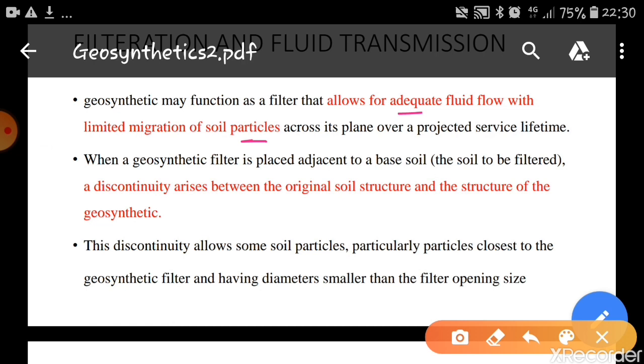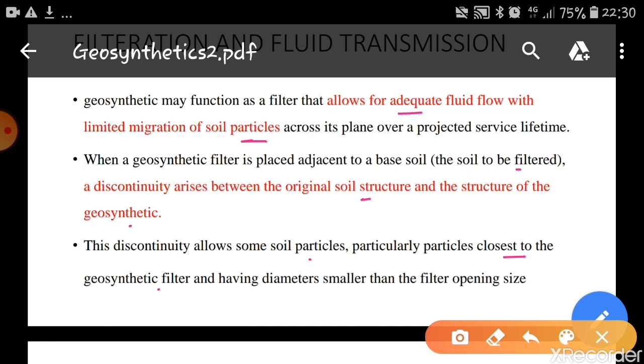When a geosynthetic filter is placed adjacent to the base soil, or the soil which has to be filtered, a discontinuity arises between the original soil structure and the structure of the geosynthetic. There will be a discontinuity of flow of soil particles, so only the water is allowed to pass. This discontinuity allows some soil particles, particularly the particles closest to the geosynthetic filter and having diameter smaller than the opening size.